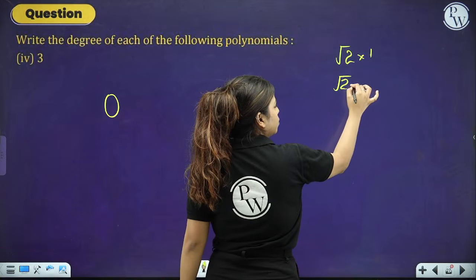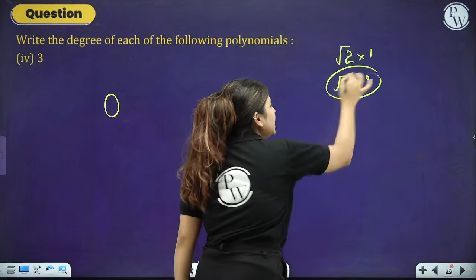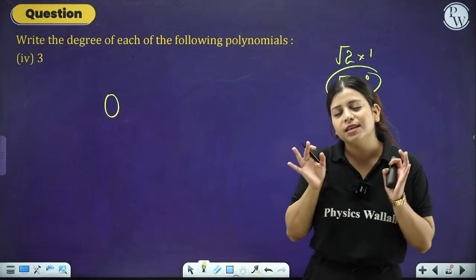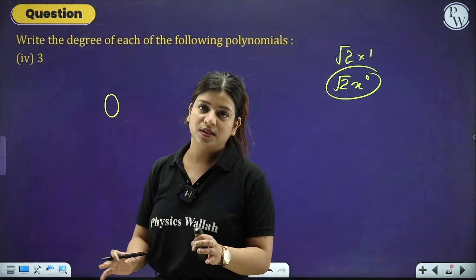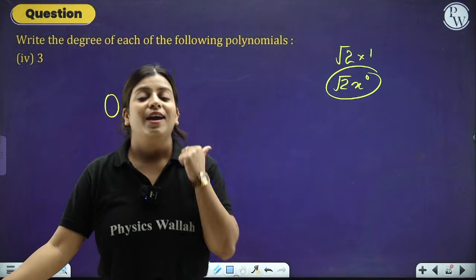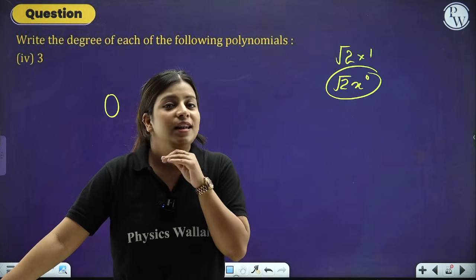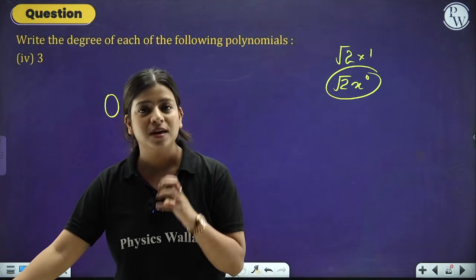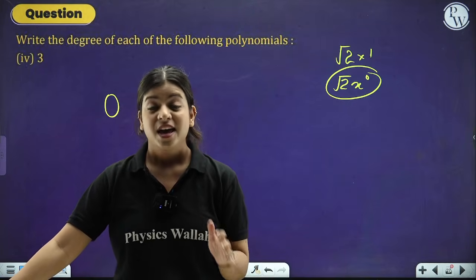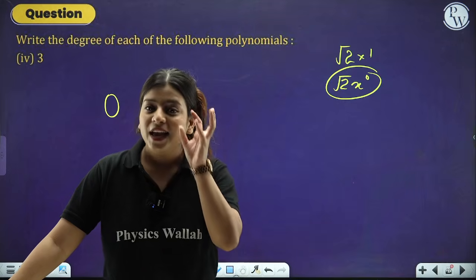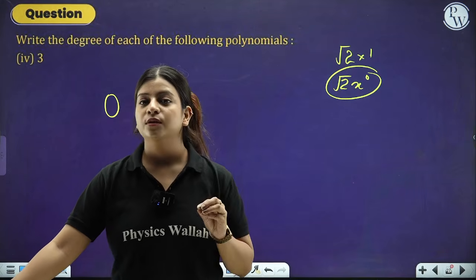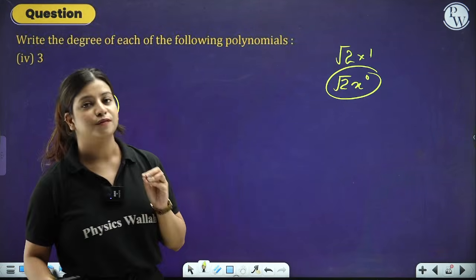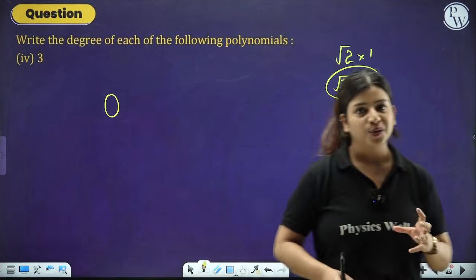That means root 2x to the power 0. So any constant number, please keep this in mind because a lot of students get confused in this. Any number, let it be irrational, rational, integer, whole number, natural number, any constant number that you see will always have a degree of 0, apart from the number 0 itself.